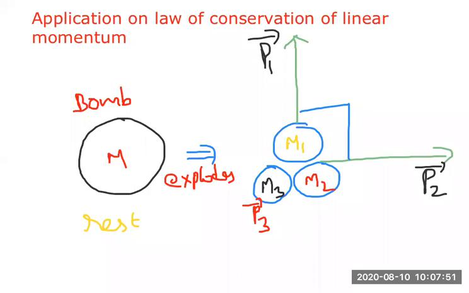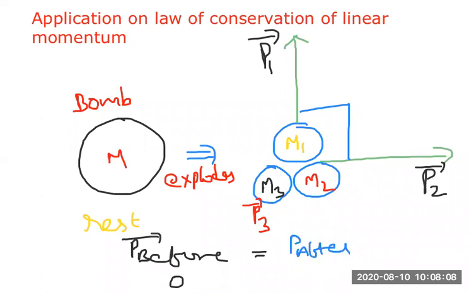Yes, when there is no external force, I can say that the momentum before explosion is 0. Momentum before explosion is 0. Then what is the momentum after explosion? Because it is at rest, we told, before it is 0. After explosion, what will happen? Momentum after explosion means I can write 0 is equal to P1 bar plus P2 bar plus P3 bar.